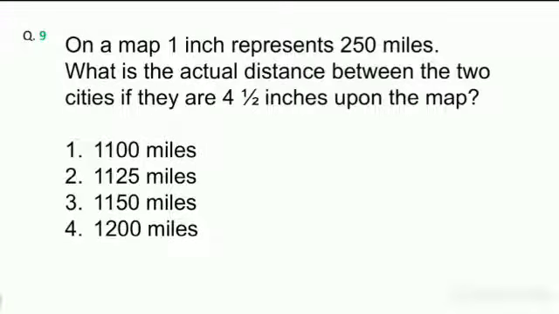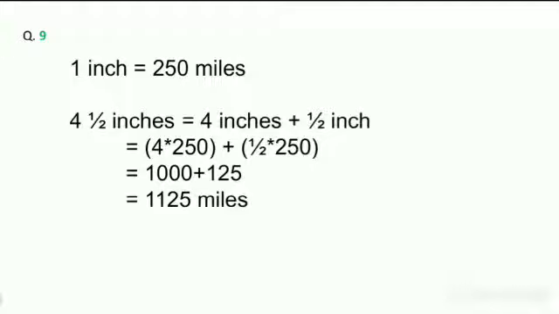And next question, on a map 1 inch represents 250 miles, then what is the actual distance between the two cities if they are 4.5 inches apart on the map? Simply, 1 inch equals 250 miles, then 4.5 inches equals 4.5 into 250, which means 1125 miles.